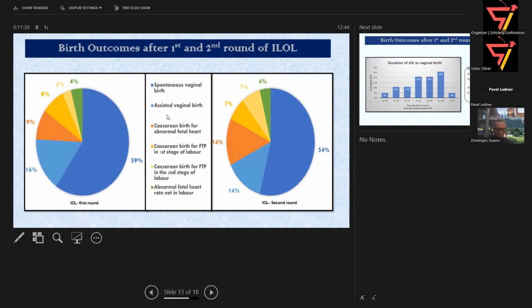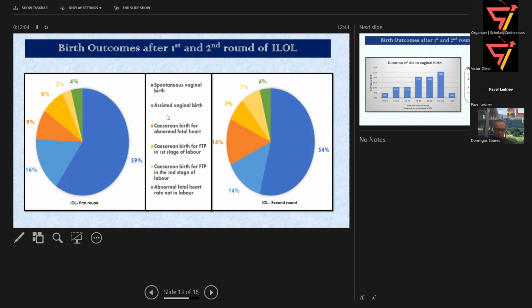And the second stage, after complete dilatation, which is 10 centimeters, till delivery, that is the second stage. So, cesarean birth in these two. If we see cesarean birth and instrumental delivery, there is not a big difference in the first round and second round. In the first round, 59% spontaneous vaginal birth. In the second round, 54%. So what does it tell? We will think that, oh, it is the same.